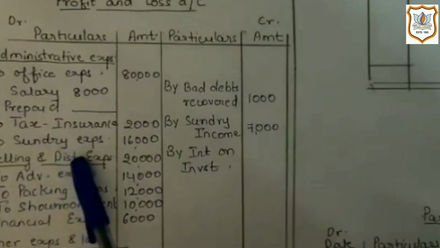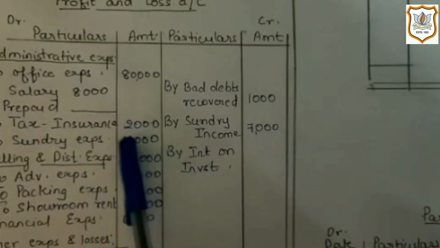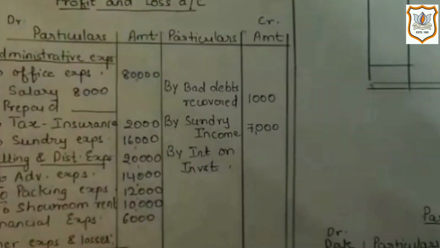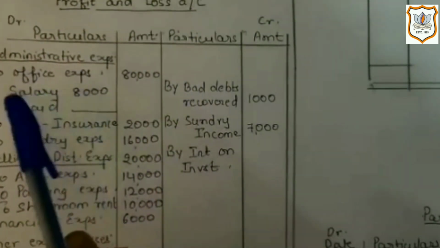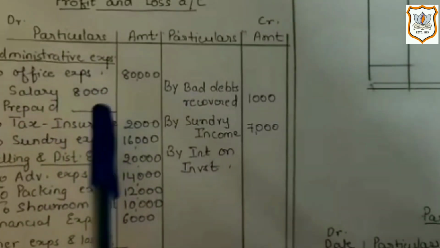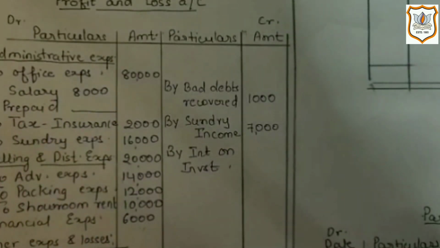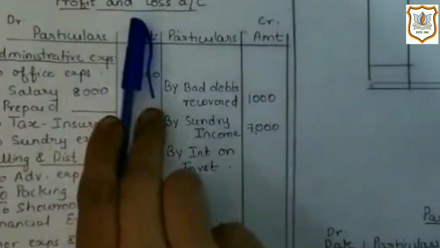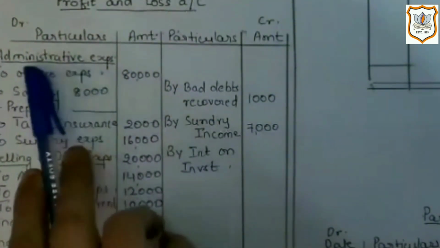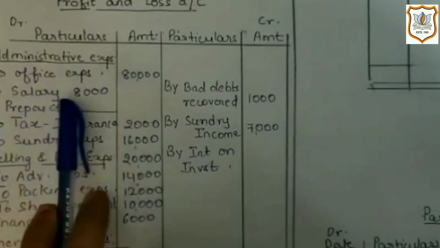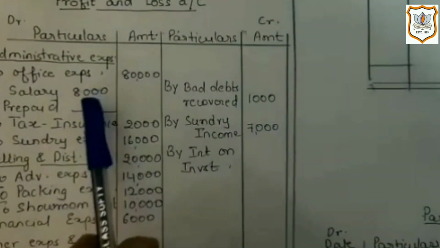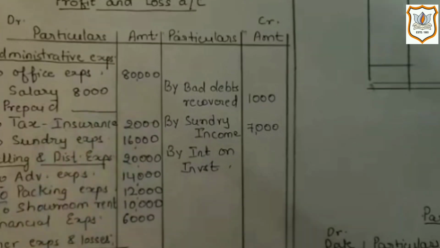Now next one is sundry expense, which is rupees 16,000, will be recorded on debit side of profit and loss account. Then salary, which is rupees 8,000. Salary is also an indirect expense since it is given to employees who are involved in office and administrative work, and not directly related to production or factory. So it will be recorded in debit side of profit and loss account under the heading of administrative expense. Here I have written it in inner column because here we have to face one adjustment.